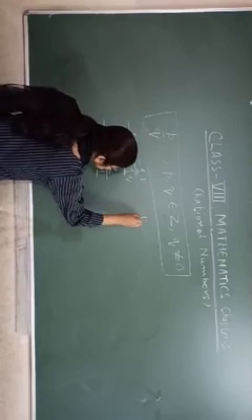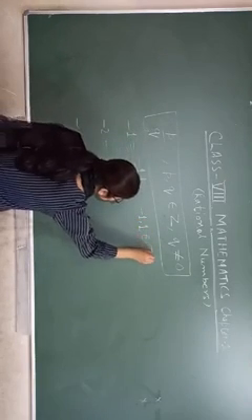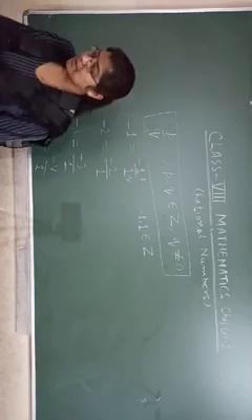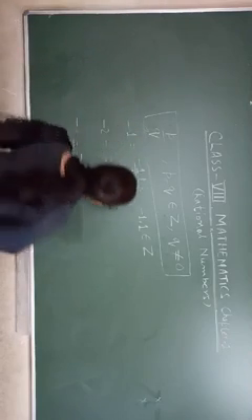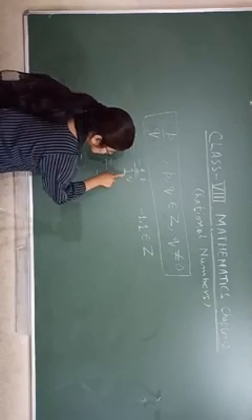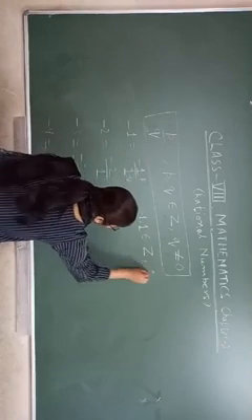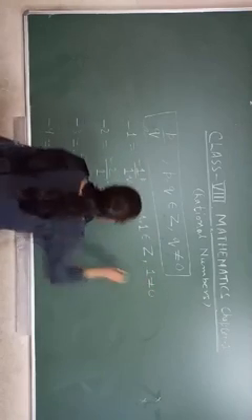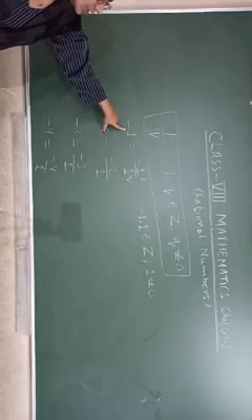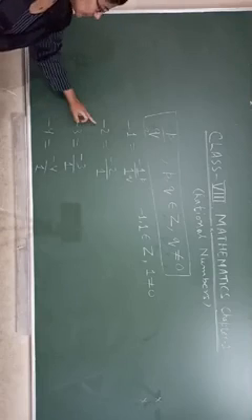So minus 1 and 1 both belong to integers. We represent integers by capital Z. And q should not be 0. So q equals 1 here and 1 is not equal to 0. Therefore, minus 1 is also a rational number.